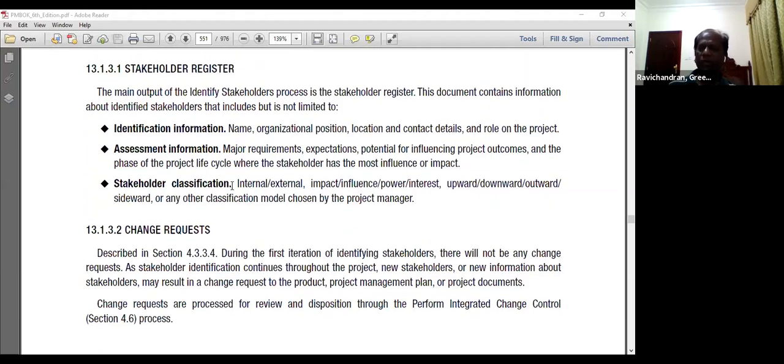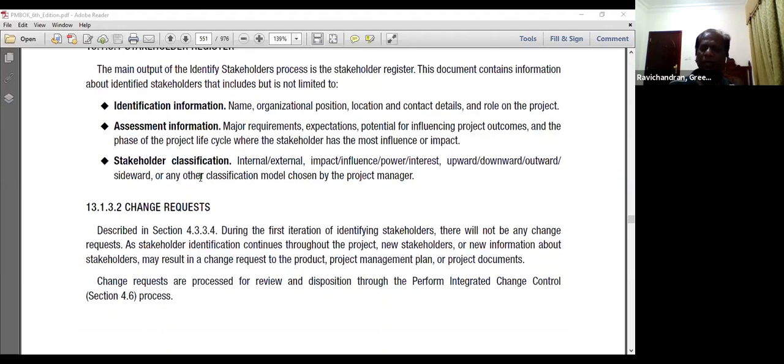Because some of the stakeholders are interested in planning, some of the stakeholders are interested in seeing things coming up, like in the execution. Some of the stakeholders are interested in understanding the problem and involving themselves with the problem solving. Some are interested in analyzing the performance and making improvement actions. So we must understand their interest accordingly. We will be able to engage them appropriately. Stakeholder classification, whether it is internal stakeholder, external stakeholder, impact, influence, power, interest, upward, downward, outward, sideward, or any other classification model chosen by the project manager can be utilized.